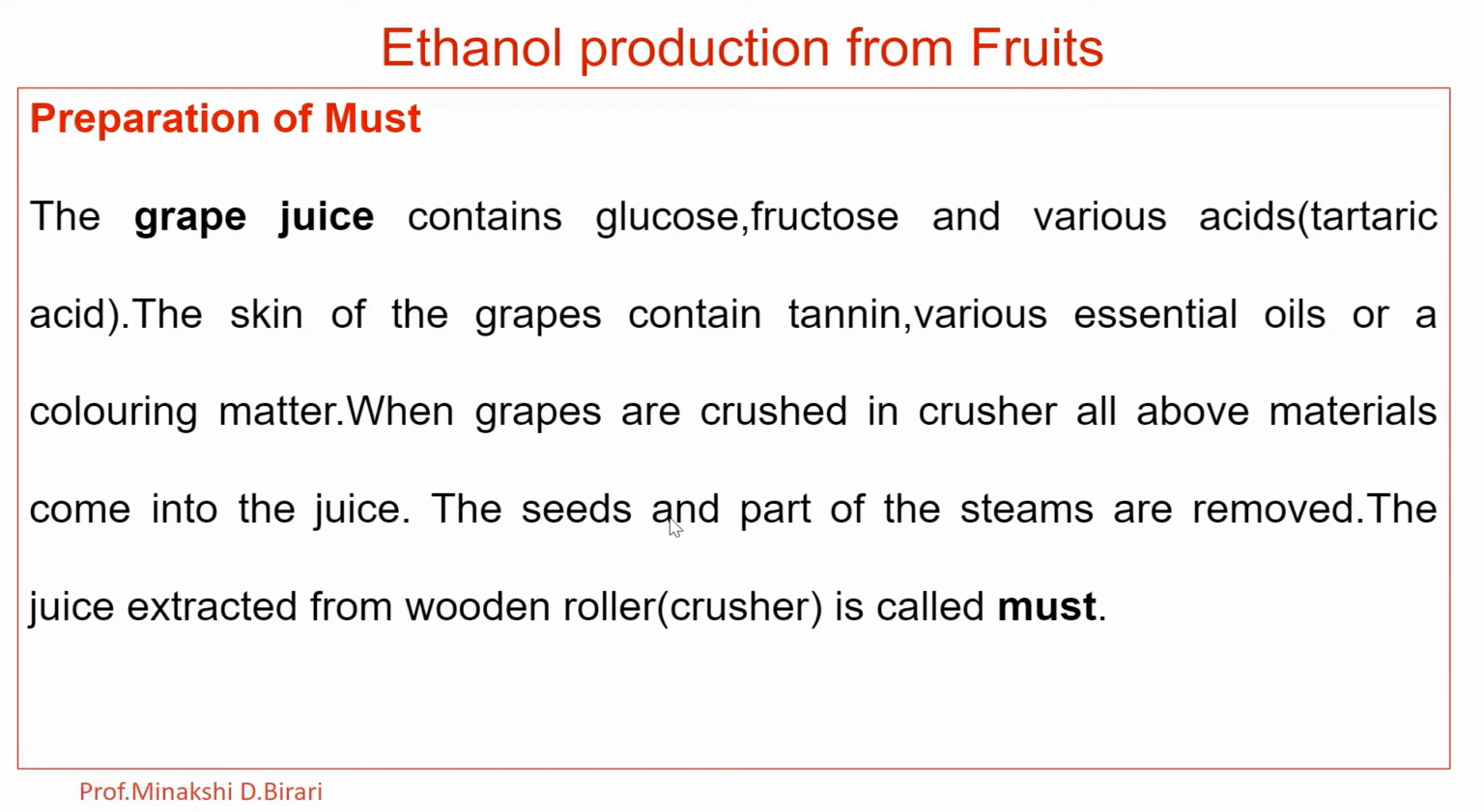The seeds and part of the stems are removed. The juice extracted from the wooden roller or crusher is called must. So that is the first step, preparation of must. Simply the juice extracted from the wooden roller or crusher is called must.